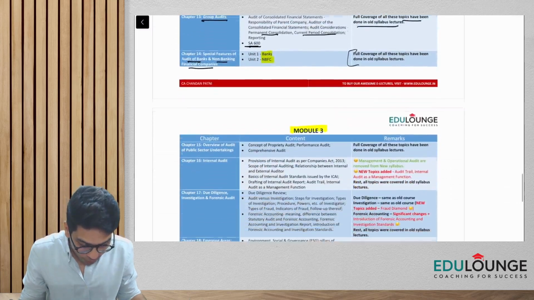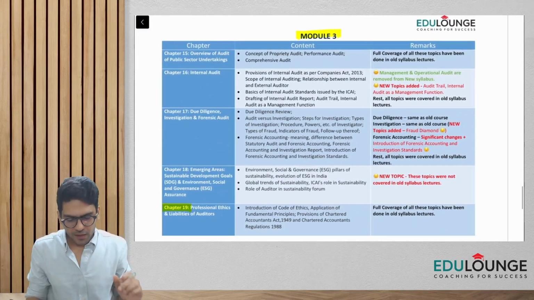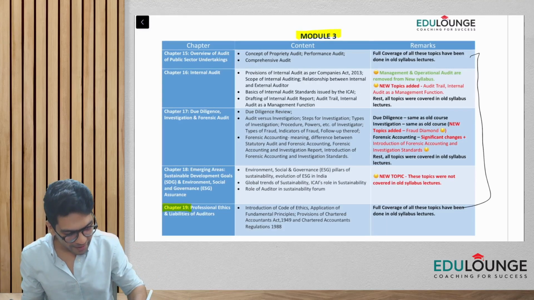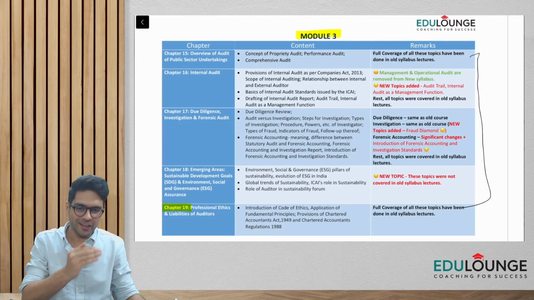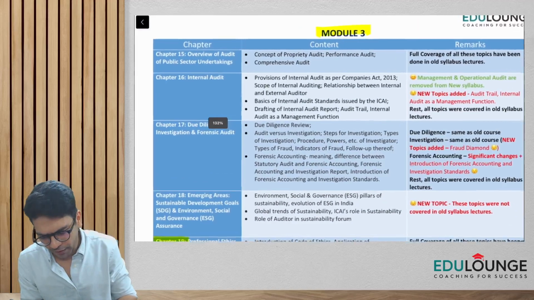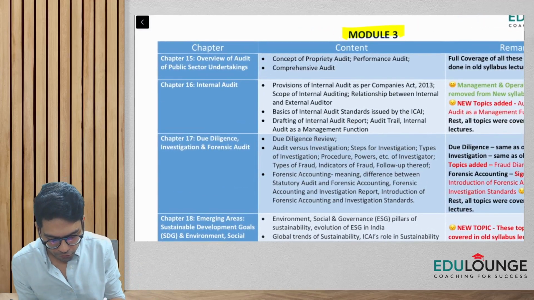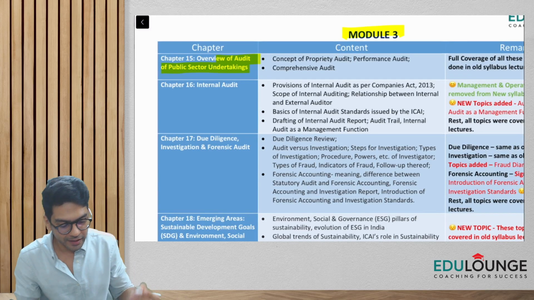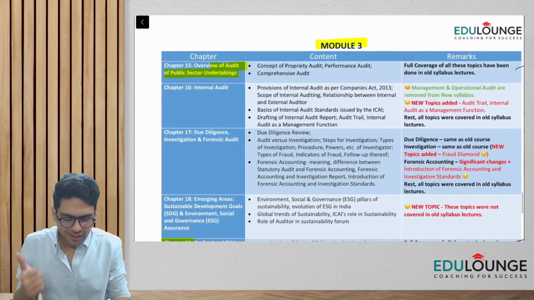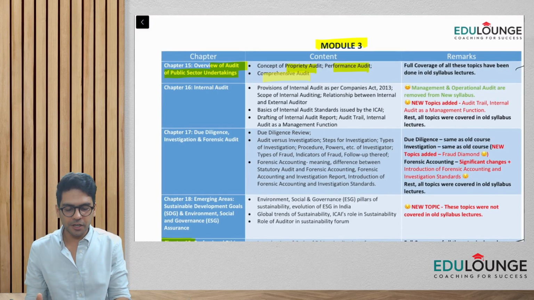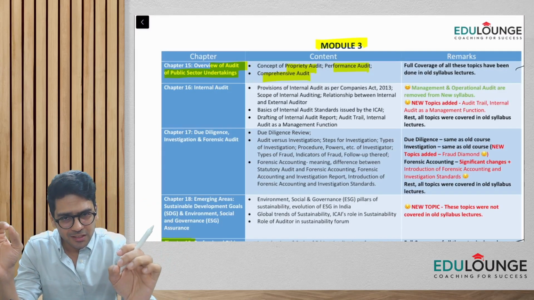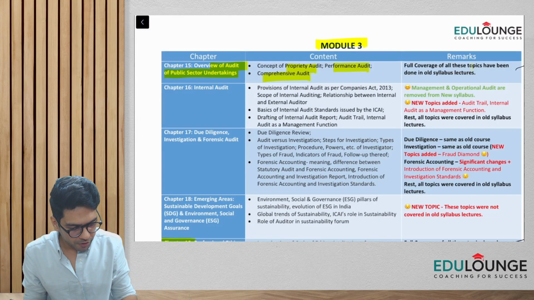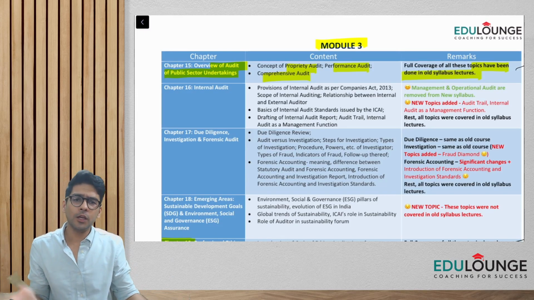Okay, now coming to module number 3, again, you can see certain things in red and certain things in black. So there are certain changes in module 3 as well. Okay, so let's go chapter wise. Chapter 15 is overview of audit of PSUs, which we have already done as per old syllabus, guys. The entire concept with respect to proprietary audit, performance audit, comprehensive audit, everything has been discussed. It is same as the old course, so need not worry here. Full coverage of these topics has been done in the old syllabus lectures.